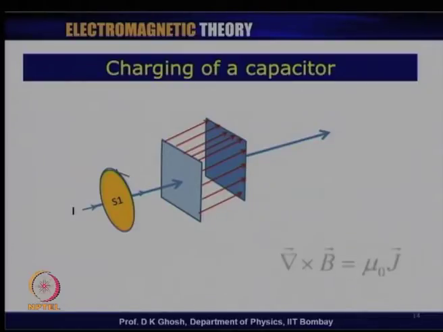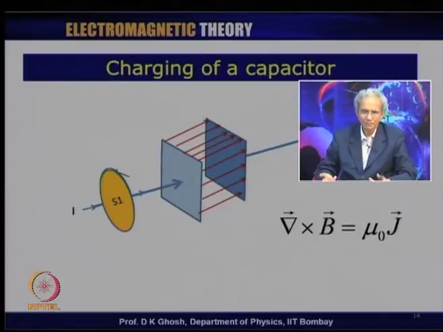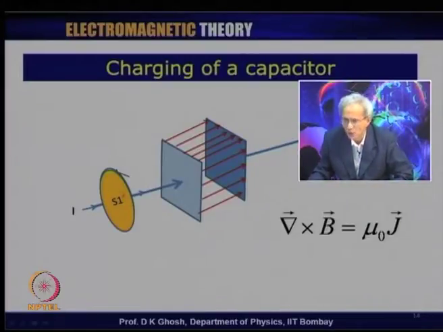So, so far as this surface is concerned, I understand that del cross B equal to mu 0 j, because the integral B dot dl equal to mu 0 I could be converted to curl B dot ds, and over this surface which I have called S1, I can calculate the magnetic field at every point, and therefore del cross B dot ds is my mu 0 I. And since this will be true for any surface of this type, I expect del cross B equal to mu 0 j. This is something which you have done earlier.